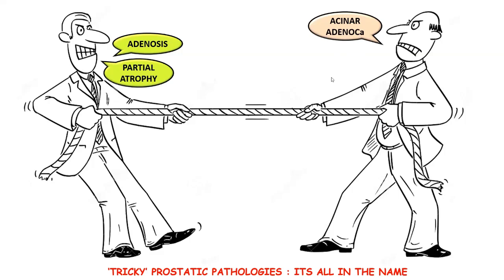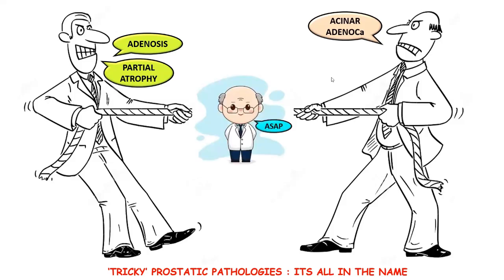But when you take the case to the most senior experienced pathologist of the group, you might see that he or she comes up with a diagnosis called atypical small acinar proliferation, which is suspicious of adenocarcinoma, but not 100% confirmatory of an adenocarcinoma. And in most of the cases, this particular diagnosis of ASAP would have been given after doing a diligent, thorough immunohistochemical evaluation of the biopsy sample.